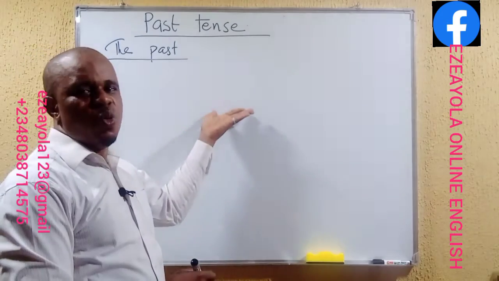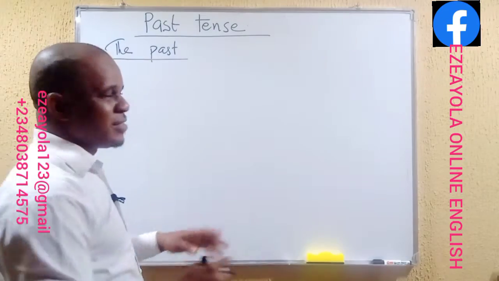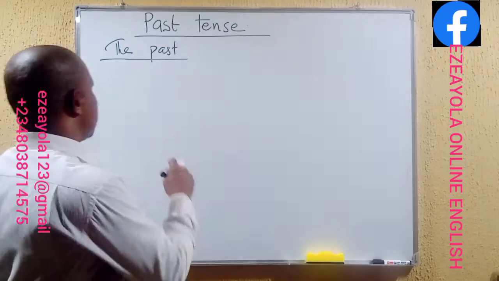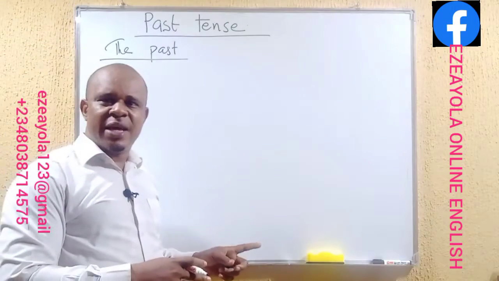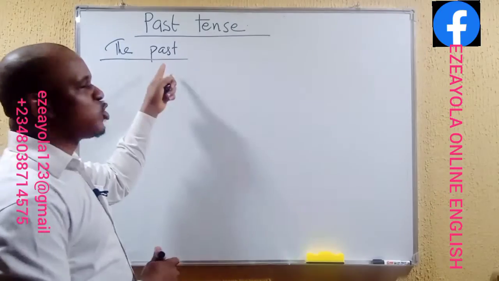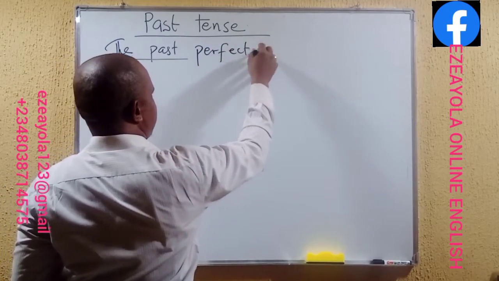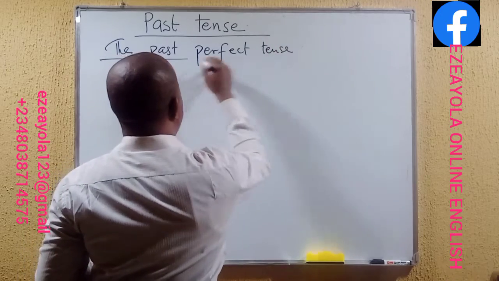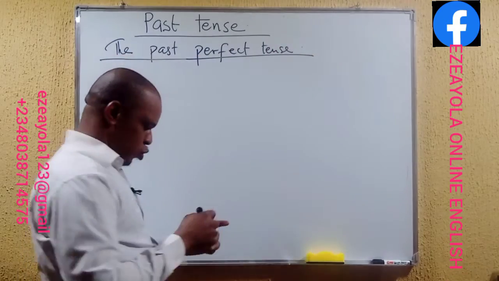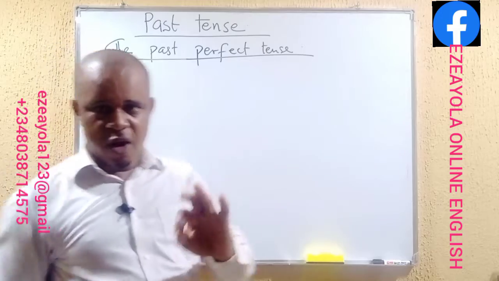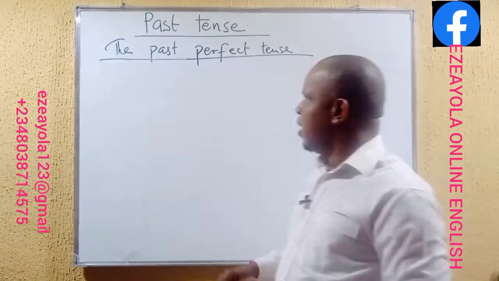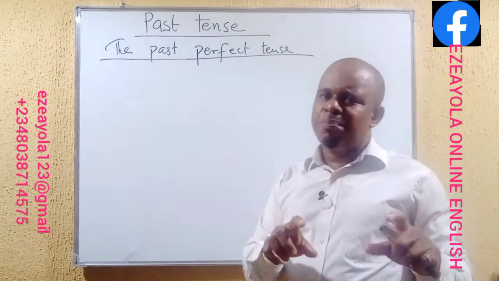Now, we are dealing with the subtenses under the past tense as one of the major tenses. Having talked about the simple past tense and the past continuous tense, the next one is the past perfect tense. Now, something needs to be taken note of as we talk about the past perfect.